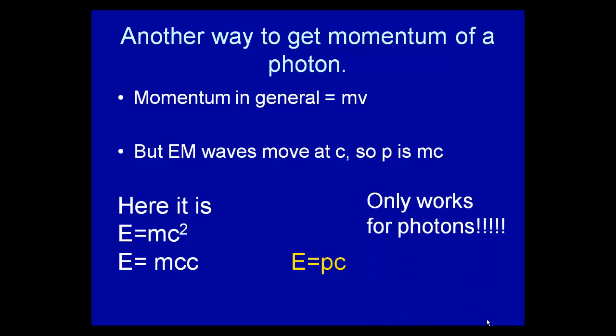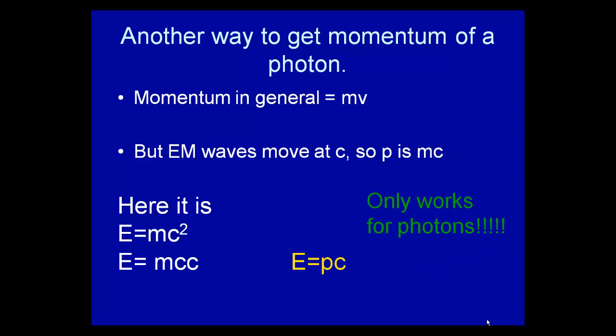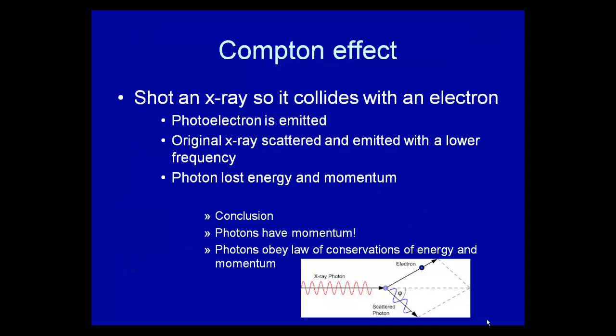Now that only works for photons. I can't use that E equals pc equation for anything except light photons. As soon as you have a mass, I can no longer use that. Remember, masses don't move at the speed of light, so therefore I can't use that. I have to go back to a traditional kinetic energy equals 1/2 mv squared equation. I mean, that's important. Key thing is it only works for photons. You're going to see that equation and want to grab it. You can only use it if you're talking about a photon of light.